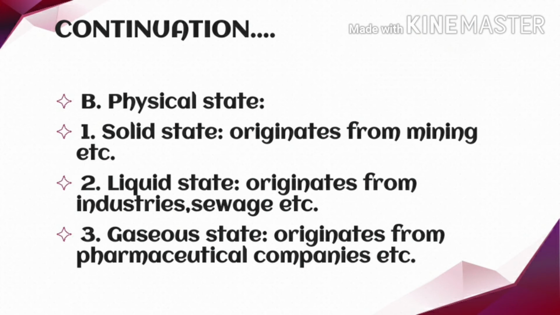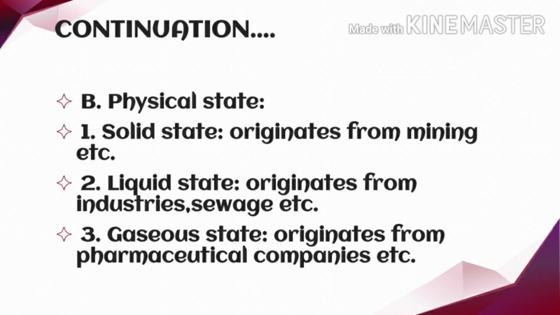So what exactly is solid pollutant? The pollutant which is in solid form and which has originated from the mines, agricultural activities, industrial activities, all those waste that has been generated, it is known as the solid state of pollutant. And then the liquid state of pollutant are those which have originated from the industries, like the sewage, toilet, and agricultural runoff like insecticides and pesticides.